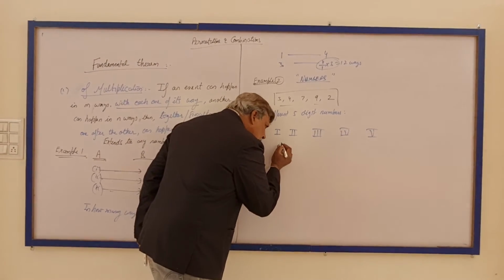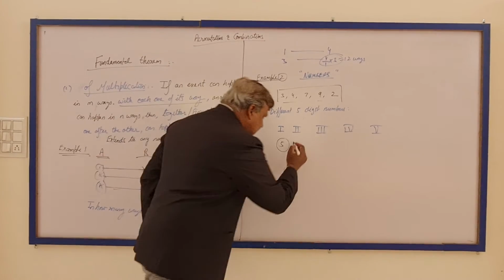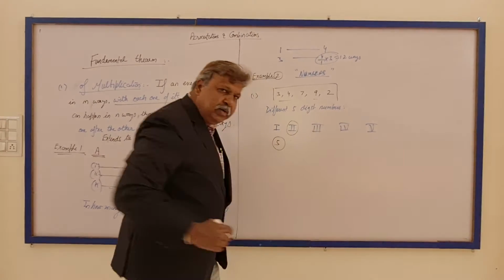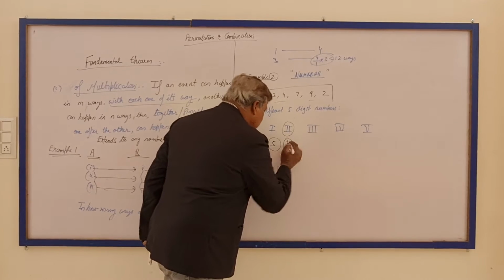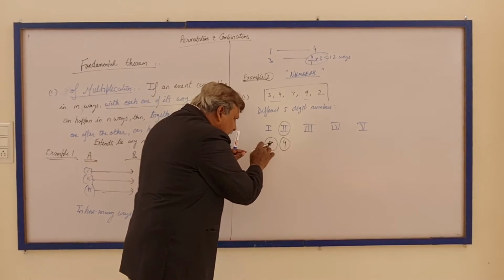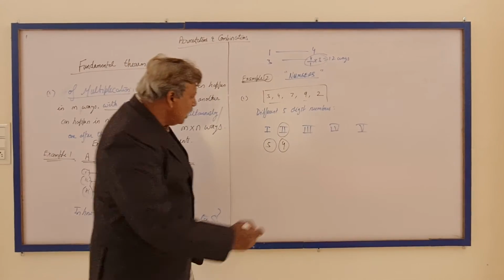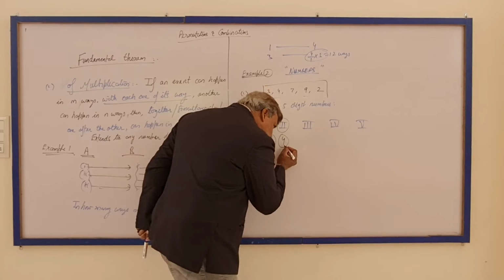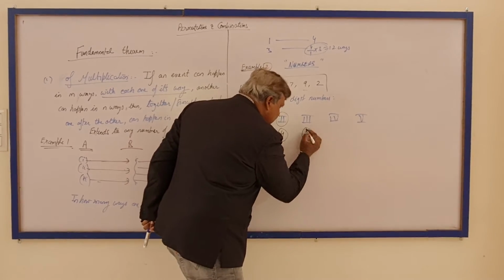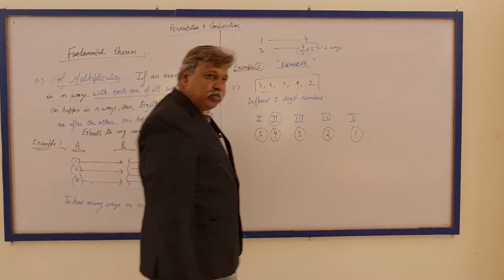When this event is fulfilled in one of its ways, the second event can be done in 4 ways, because with each one of its ways, one digit has already been blocked here. So the rest are 4 digits. Then with one of its ways, this can be placed in 3 ways, this can be done in 2 ways, this can be done in 1 way.